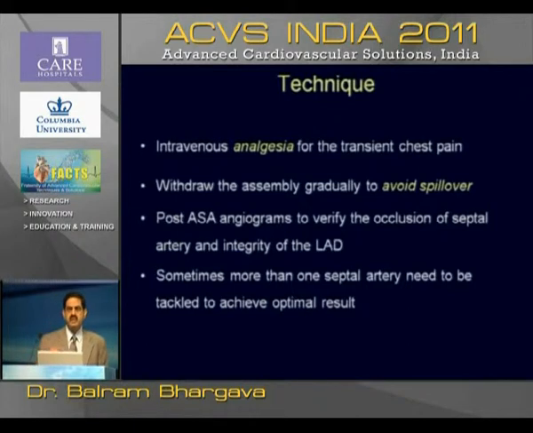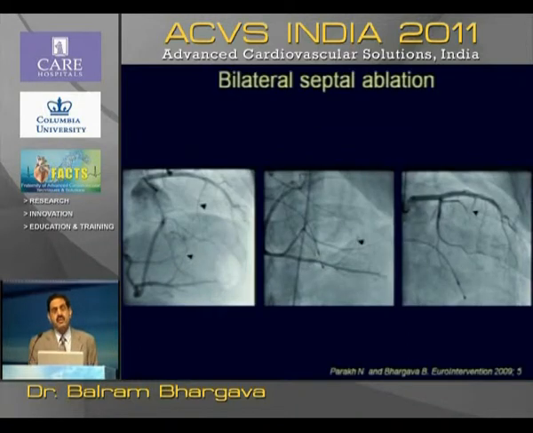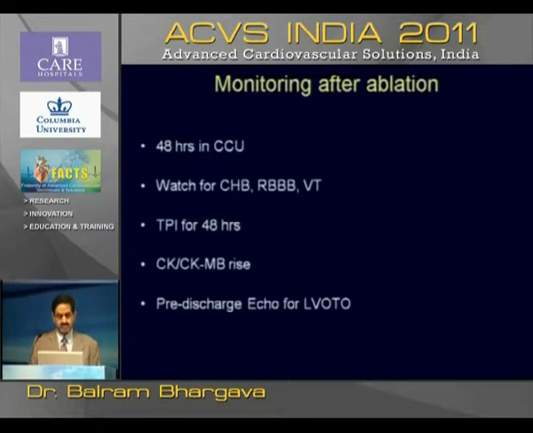Intravenous analgesia, as I mentioned, for transient pain. Withdraw the assembly gradually, and then angiograms to demonstrate that they are. Sometimes you have to do more than one septal, and you may have to target 2 or 3 septals in the LAD. We have done one interesting case where the septal was from the right coronary as well as also from the LAD, and we targeted both of them and then found a reduction in the gradient.